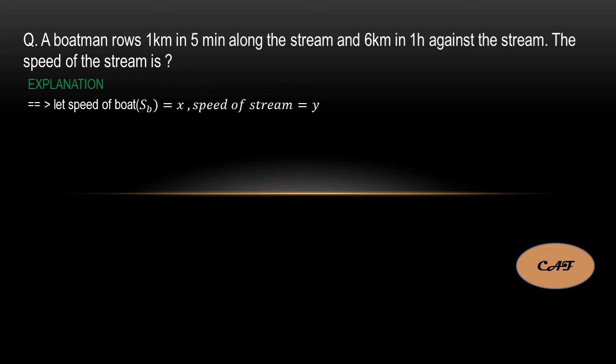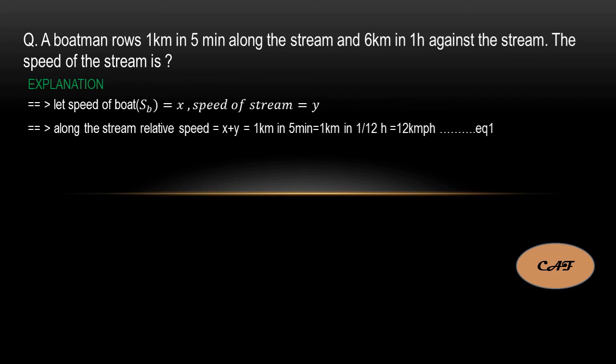I am assuming that speed of boat, sb, is equal to x and speed of stream is y. First, along the stream means same direction, so x plus y is equal to, converting into kilometers per hour, 1 kilometer in 5 minutes, that is 1 kilometer in 1 by 12 hours.